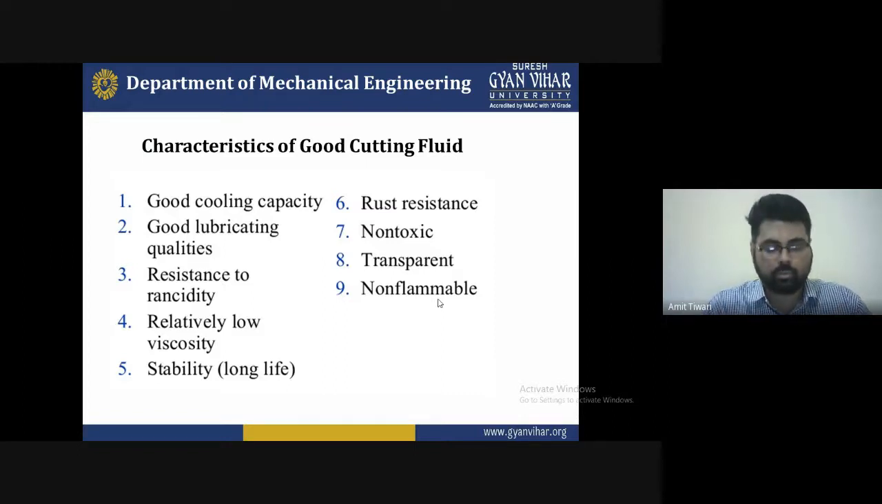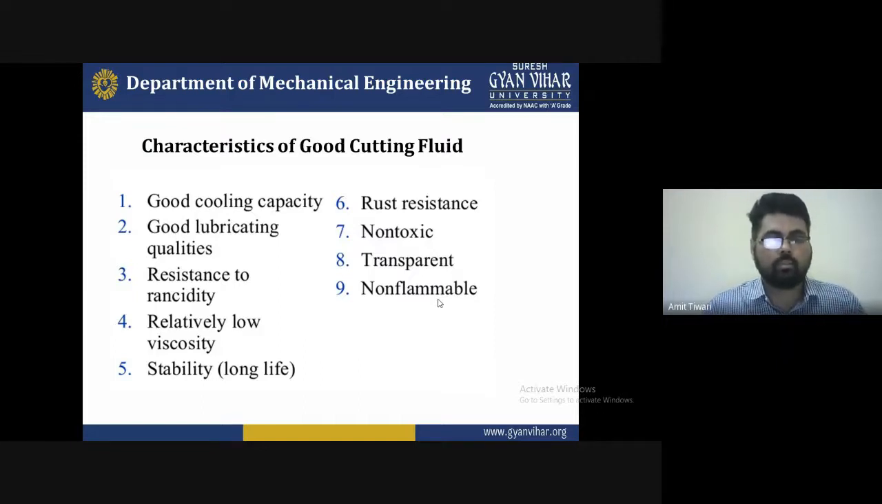Sixth is rust prevention. Seventh is non-toxic. Eighth is transparency. Ninth is non-flammable. So the requirements or conditions are different, and the characteristics are different.